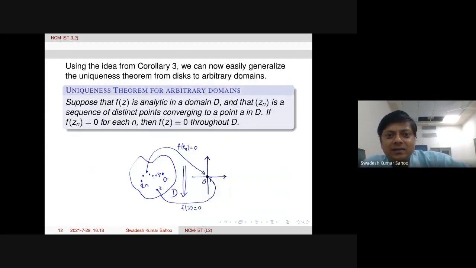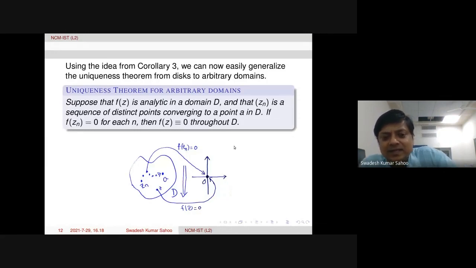Good. So the uniqueness theorem now says here, suppose that f is analytic in a domain. Domain is given here. And Zn is a sequence of distinct points converging to some point A inside the domain. That is most important: A has to be an interior point. Now if f is vanishing at the Zn's, then f will be identically equal to 0 throughout the domain. That means f of z equals 0 for all z in the domain. Okay, so this is the uniqueness theorem for arbitrary domains.